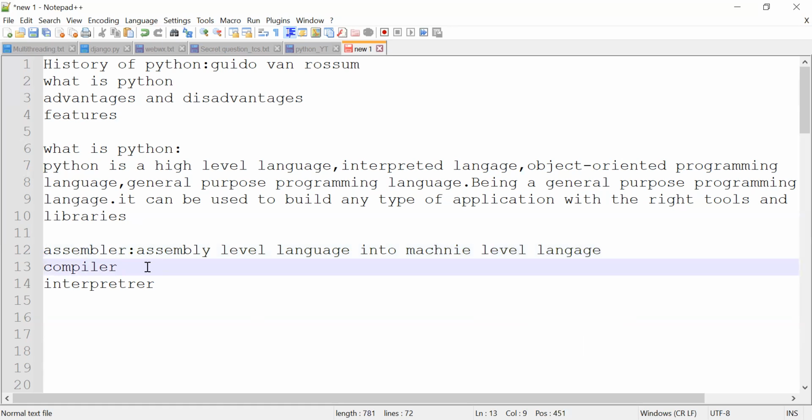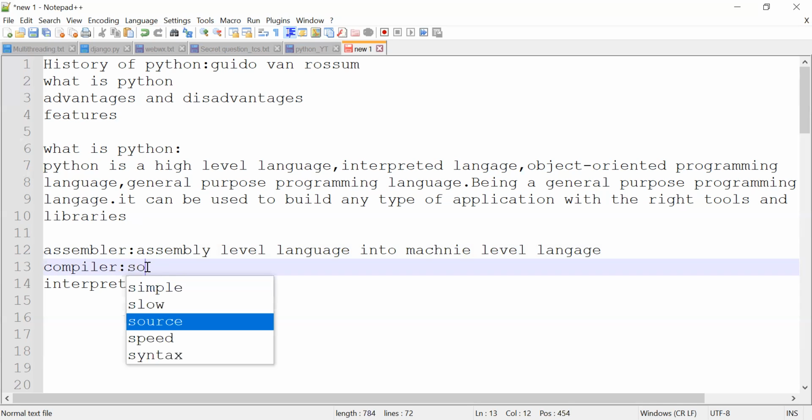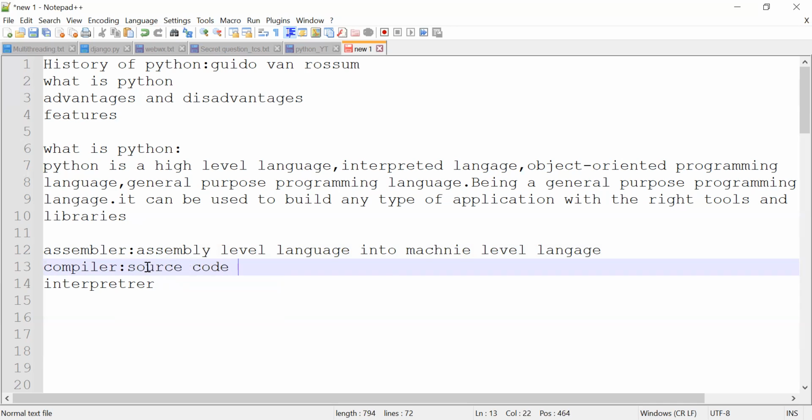Next, what is a compiler and what is an interpreter? A compiler is a program that translates a high level programming language into machine level programming language. In simple words, it is the process of translating source code into object code.